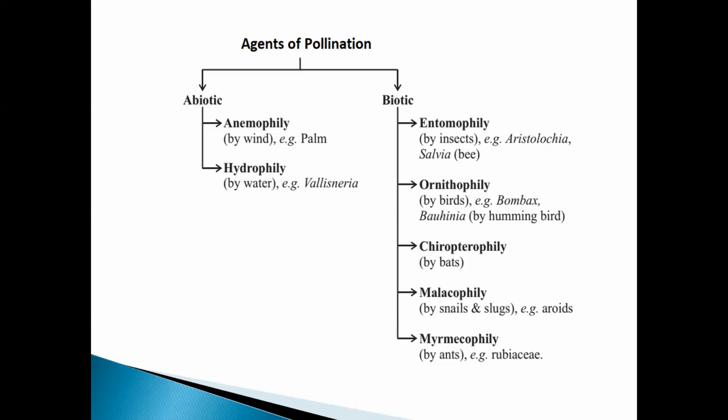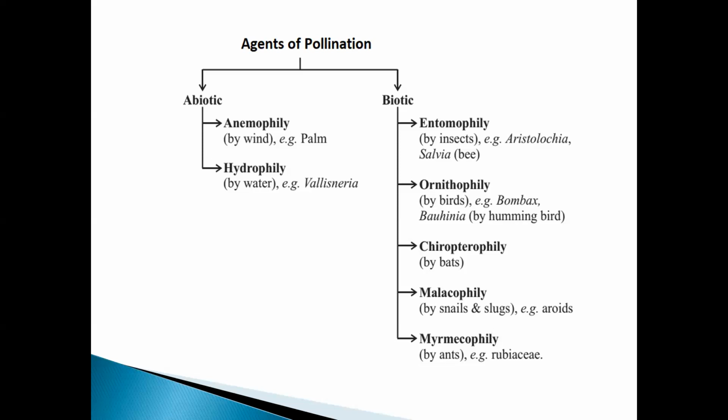Anemophily, wind pollinated flowers, examples are palm, date, and cotton. Hydrophily, Vallisneria and seagrass, is an example where the pollination takes place by water. Abiotic means non-living. Now coming to biotic. Biotic means living.